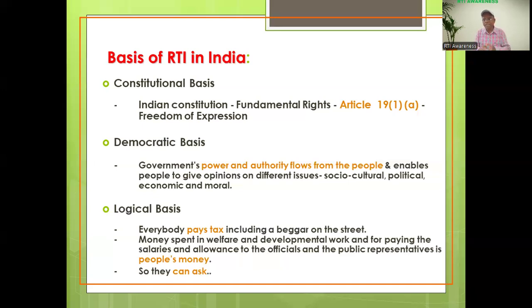Then the third basis says that, starting from an IAS officer to a beggar on the street, we are all citizens, and we are paying tax to the government in order to use it in different aspects. That's why, seeing these three bases, we have the right to ask any question to the public authority, to seek any information from a public authority, and to involve ourselves in implementing the welfare activities of the government for the sake of the citizen. So this is a fundamental right. This implies that RTI is a fundamental right.